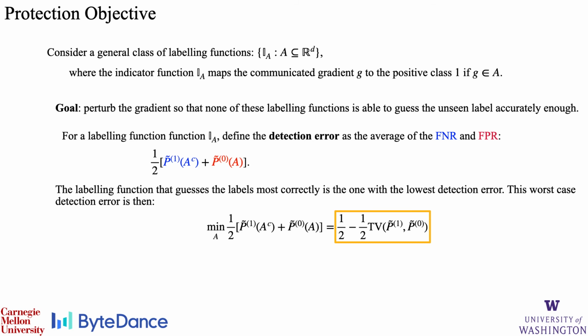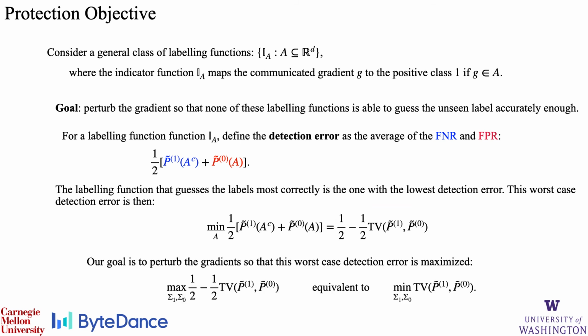This is specifically by the definition of total variation distance. To guard against this worst-case labeling function, the active party would want to maximize this worst-case detection error. To do so is equivalent to choosing the noise variable's covariance matrix so that the total variation distance between the perturbed gradient distributions is minimized.